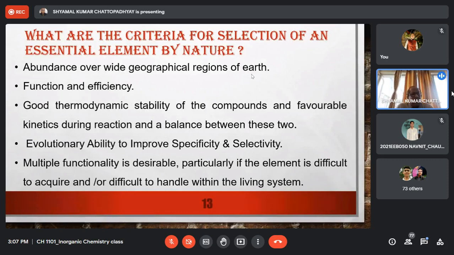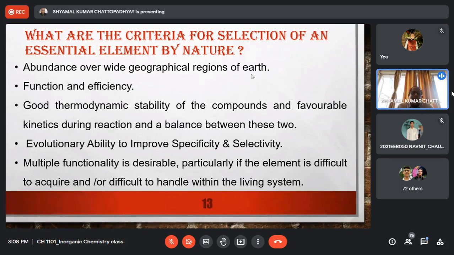Second thing is function and efficiency. That means the physicochemical properties of the element should match the biological demand. A biological system demands certain functions and demands them to be done very efficiently. And the element which will be chosen as an essential element must be able to do those designated functions with a high degree of efficiency. So function and efficiency, the function of performing a certain biological job with efficiency, that is also a criterion, right?